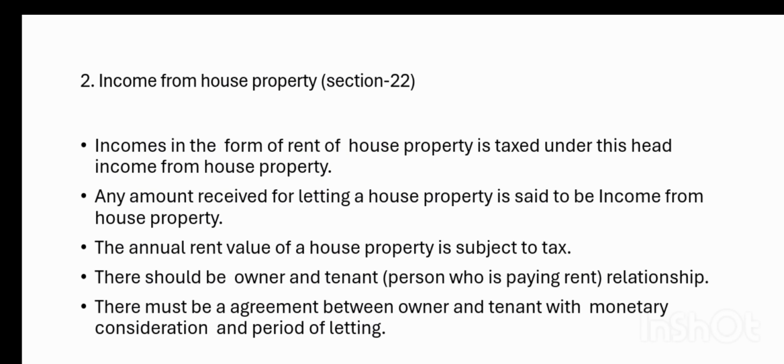Here there must be two parties: the owner of the house and the tenant. The owner is the one who lets his property for rent, and the tenant is the person who pays rent to the owner.